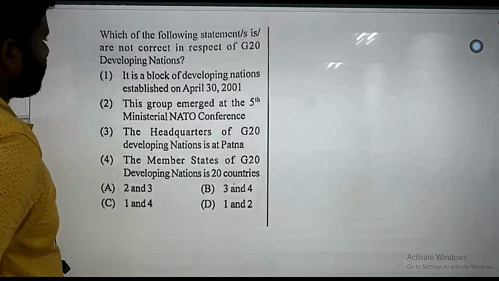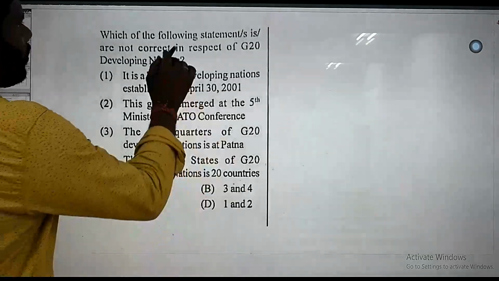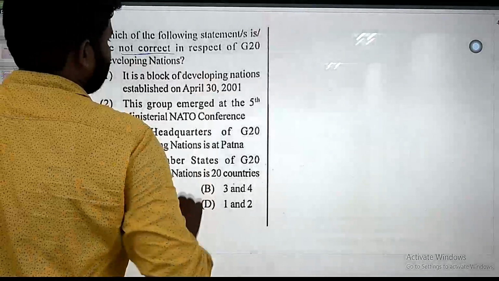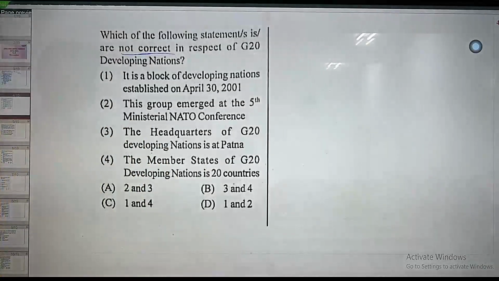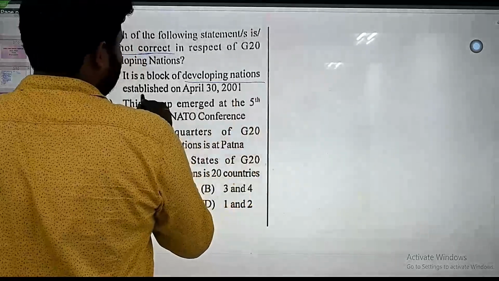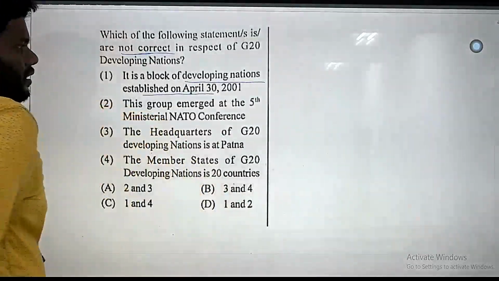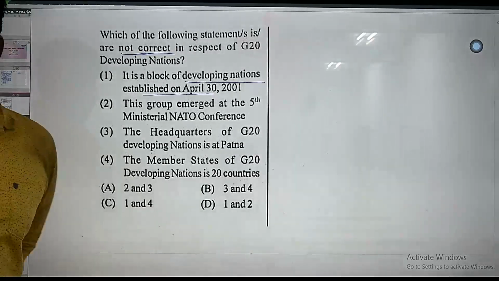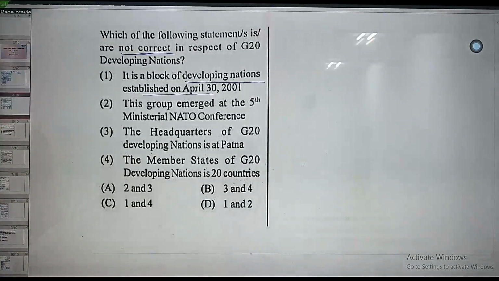Next, again about G20: which of the following statements is not correct?